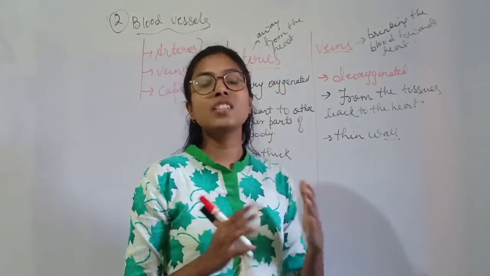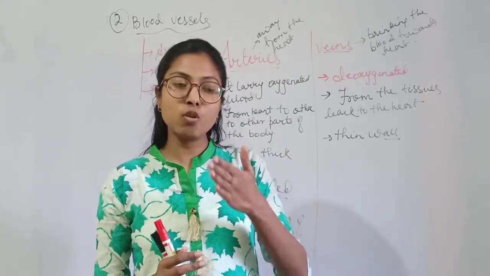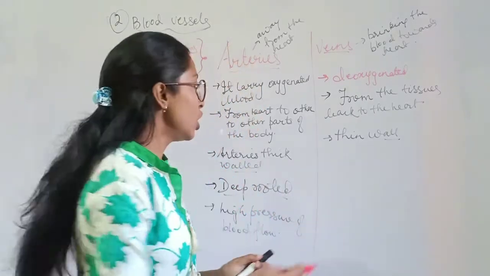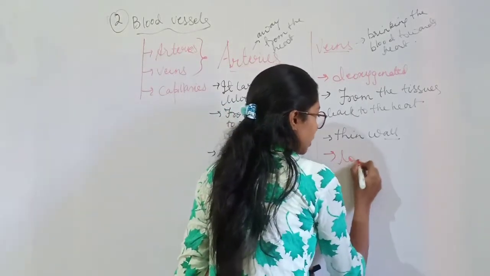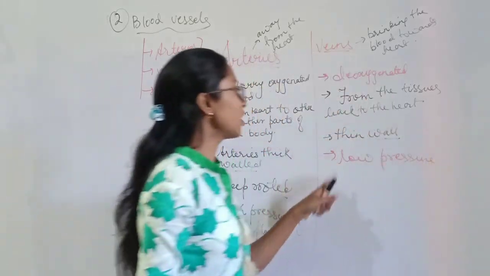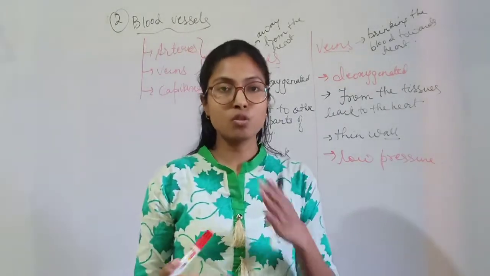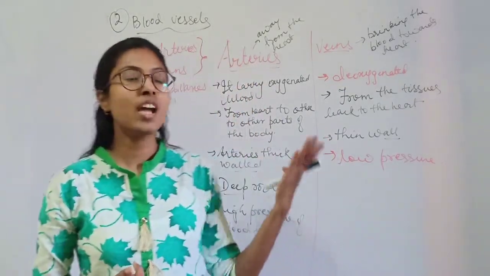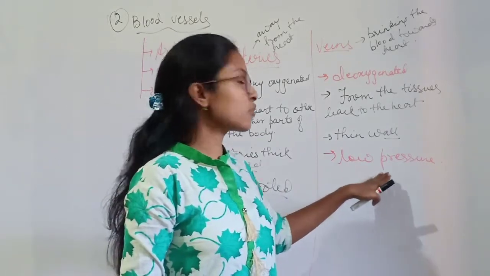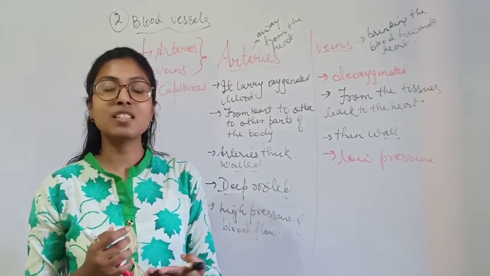So in that process it does not need to rush towards the heart. It will go slowly. So that's why it has a thin wall and low pressure. Why? Because it does not need to rush to send the deoxygenated blood back to the heart. So slowly it goes.